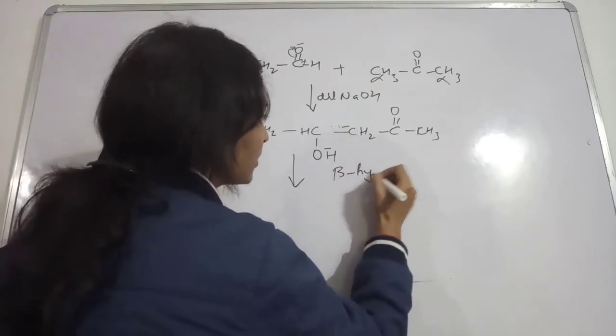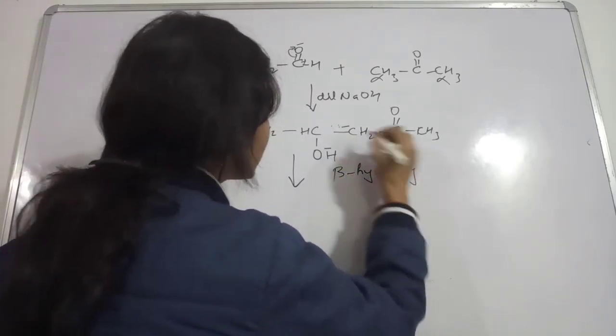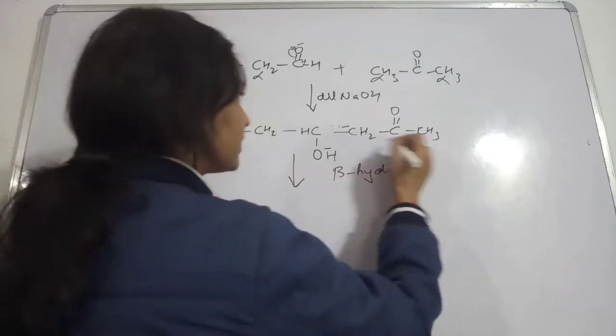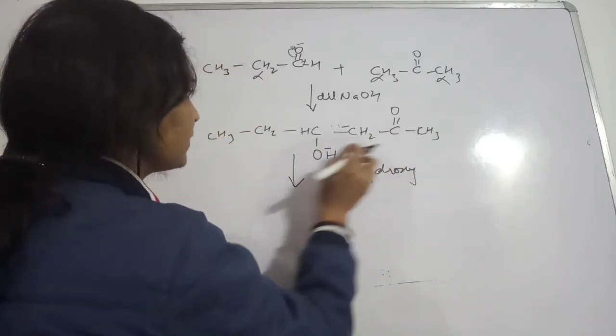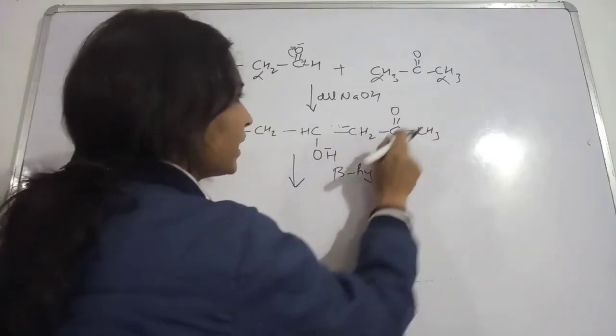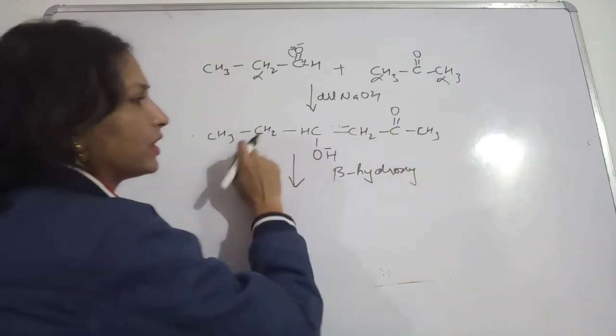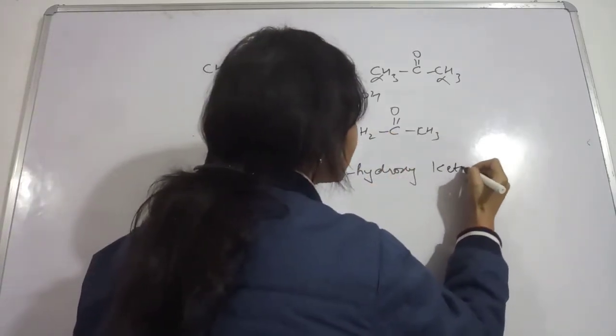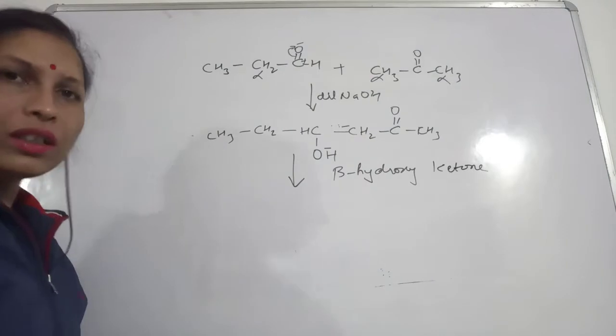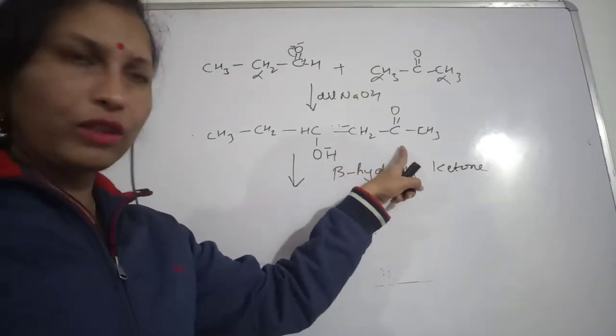So in this case we got beta hydroxy, this is ketone. Aldehyde is not present here, so this is beta hydroxy ketone. That is why I took this example of ketone.